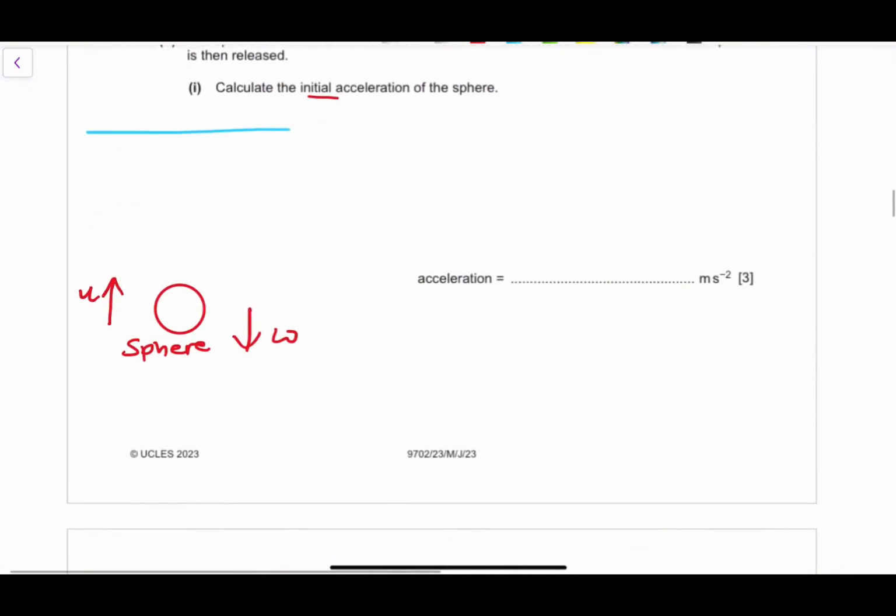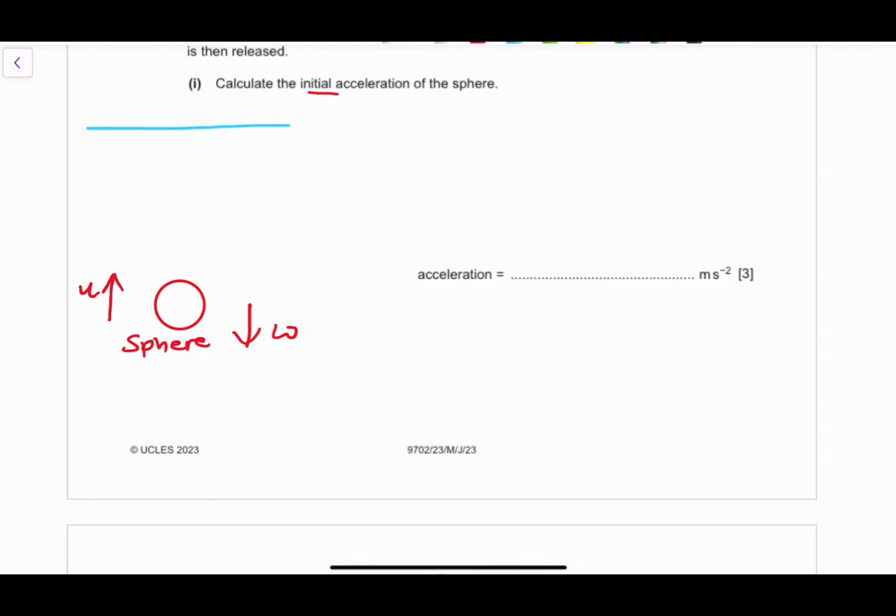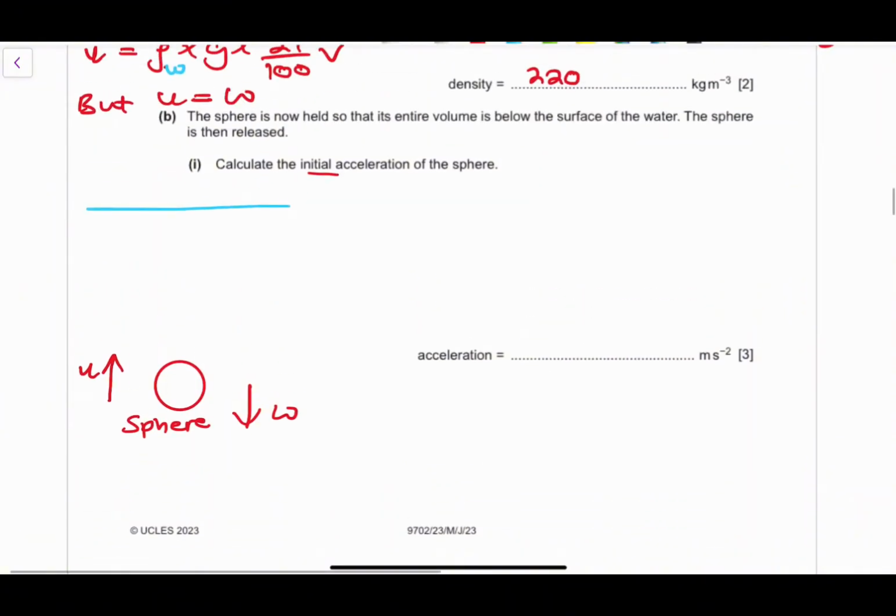So as we push the object down, there's going to be an initial velocity that is going to be due to the upthrust itself, right? So the acceleration will be due to that initial upthrust. So the difference in the upthrust and the weight is actually going to be our resultant force, okay? So we know that the resultant force is equivalent to the mass times the acceleration. So the upthrust, which is going up, minus the weight acting downwards, should be equivalent to the mass multiplied by the acceleration, okay? But we know that upthrust is equal to rho times g times v. If we were to subtract the weight, we're going to end up with the mass multiplied by the acceleration.